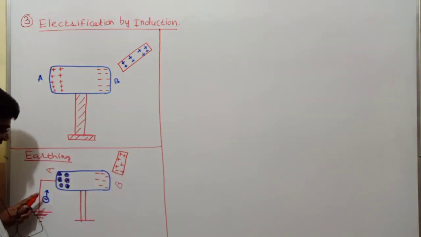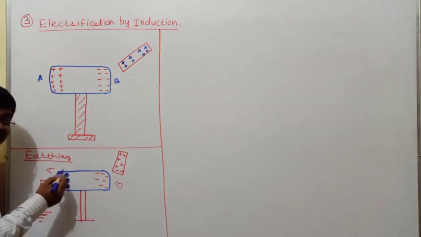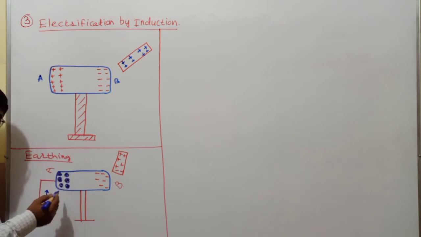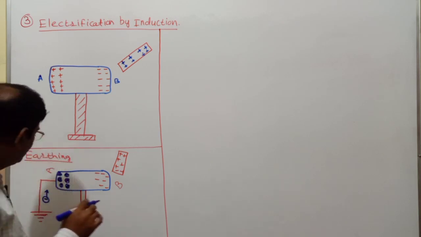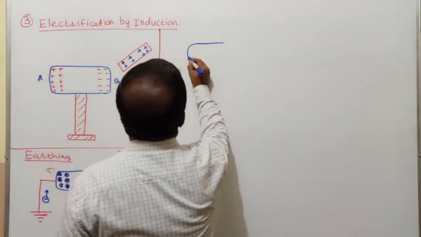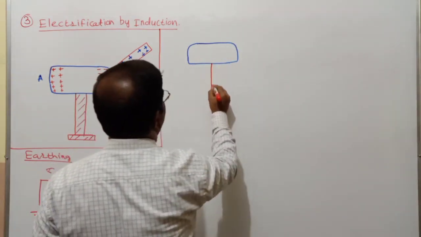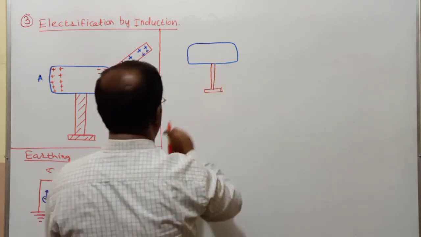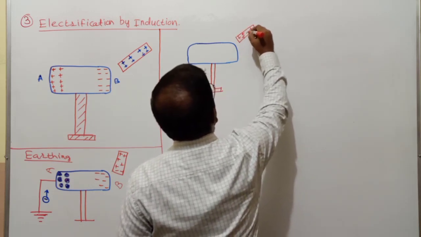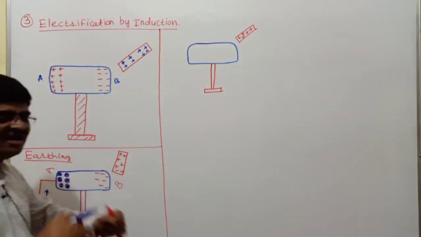So the first step after earthing, what have I done? All these electrons have come here and neutralized the holes, the positive charges which I had over here. Once that happens, the next step is this: the earthing which I had made here, I'll remove.